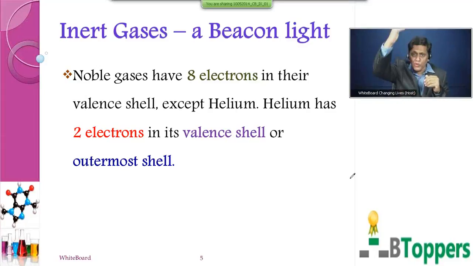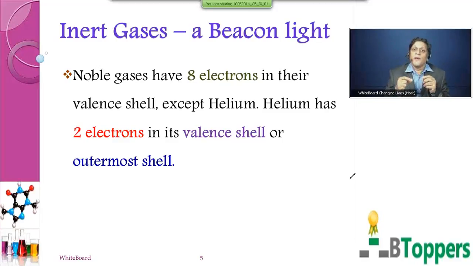So as we move from the second period to the third period to the fourth period, it is always 8 electrons in the outermost shell. So there will be only s and p subshells in the outermost shell. If there are 8 electrons in the outermost shell, then the element will not show any tendency to react.